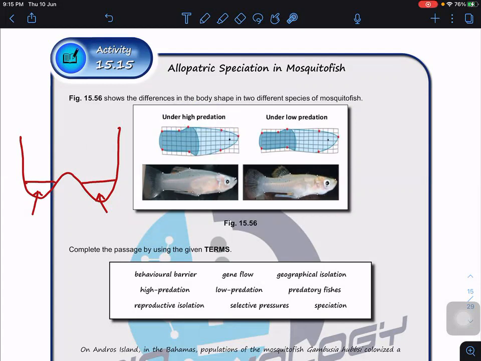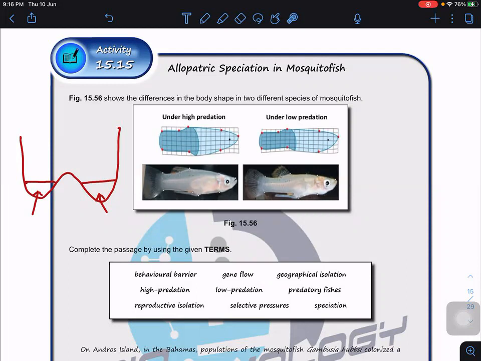Under high predation, you can see the body shape. This body shape shows that the fish can swim fast because they need to escape from the predator. Those that can escape will survive and pass on this body shape allele to the next generation. Under low predation, the body shape is different. They do not need to swim fast or escape from the predator, so they adapt to swim long.